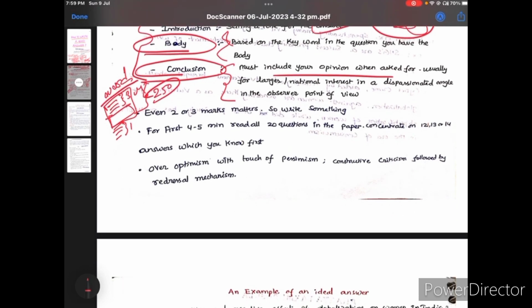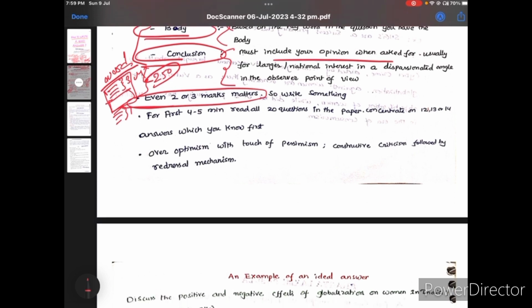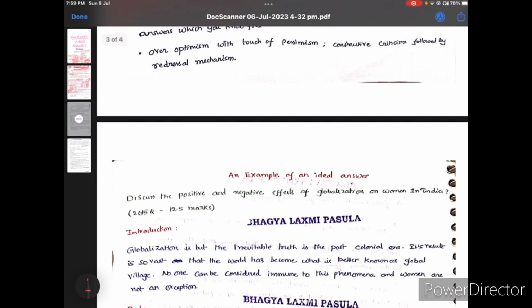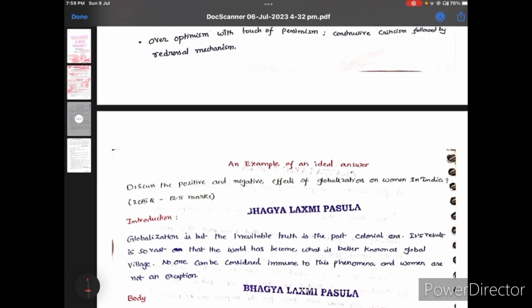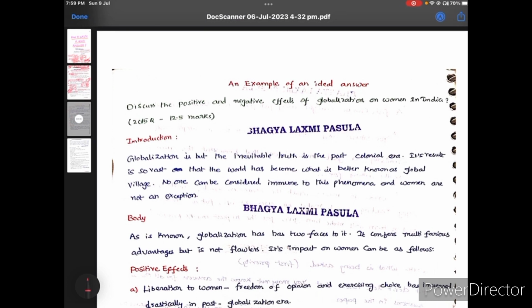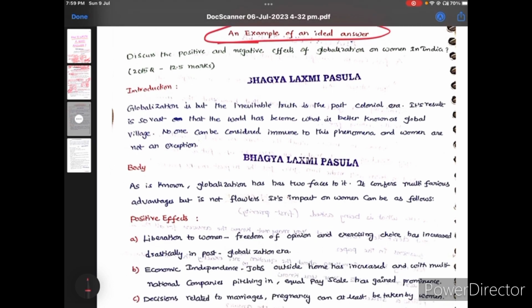Okay, and after that, I already told you 2 or 3 marks are also going to matter on your final list. Because sometimes even 1 mark makes so much of a difference between rankers and others. So this is also very important. And for the questions where you have a doubt, meaning you are not getting clarity about that question, just write that question last.